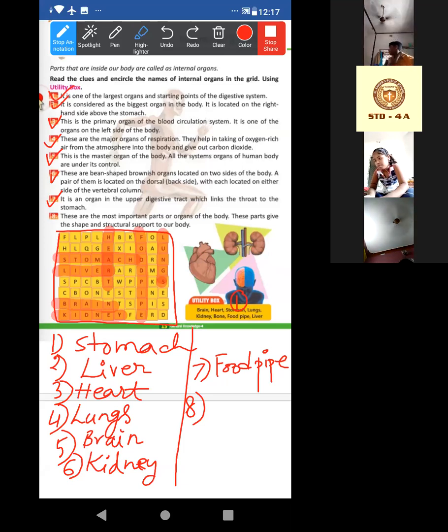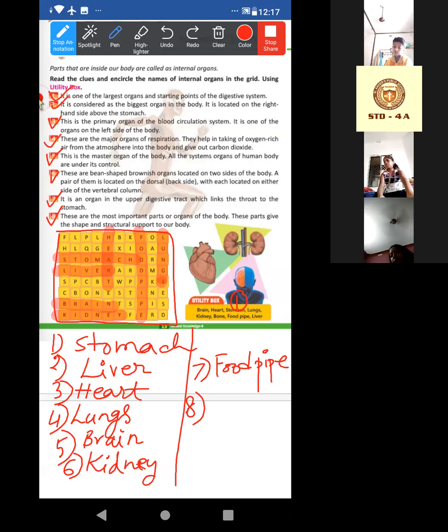Now the eighth one. Look at the eighth one. These are the most important parts of our body. These parts give shape and structure support to our body. Definitely bones. Bones give us the shape and structure of our body. So the number 8 answer will be bones or bone.